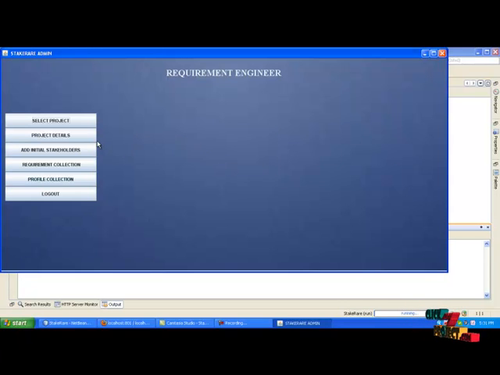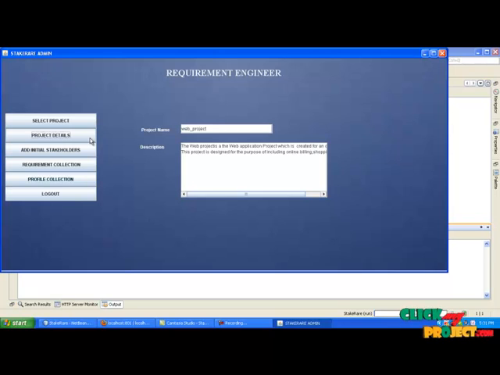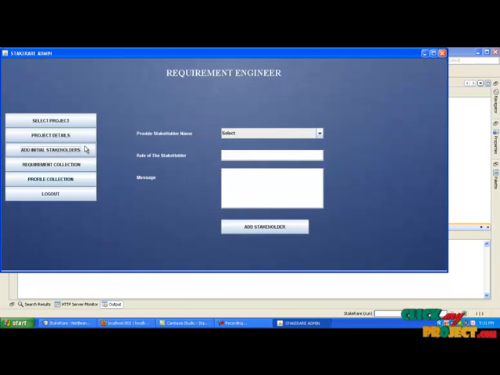After that, click project details. It will show the description of the project and project name. After that, click add initial stakeholders. Click the select combo box. It will have the number of initial stakeholders. Click any one of the stakeholders and send a message to them. Repeat the process.